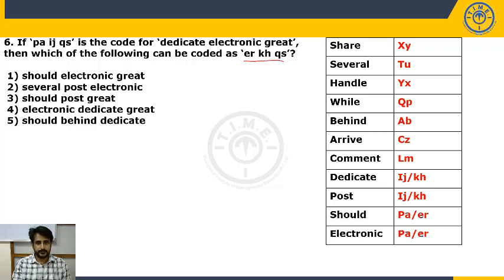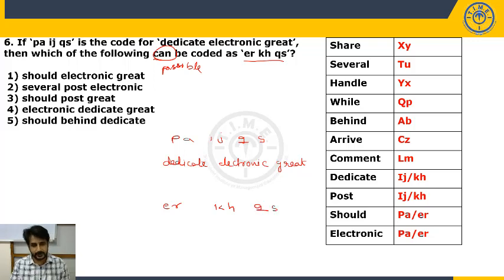Now, if PA IJ QS is the code for dedicate, electronic, grade, I remember that it need not be in respect to order. Then which of the following can be the code for ER KH QS? "Can be" means possible. Let's see.